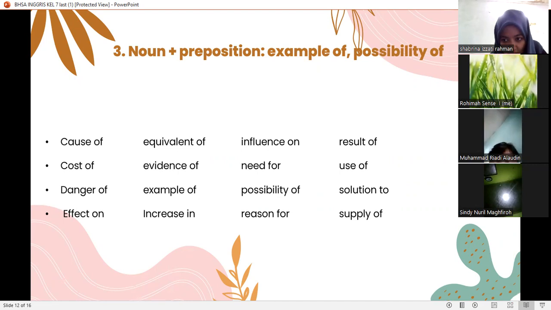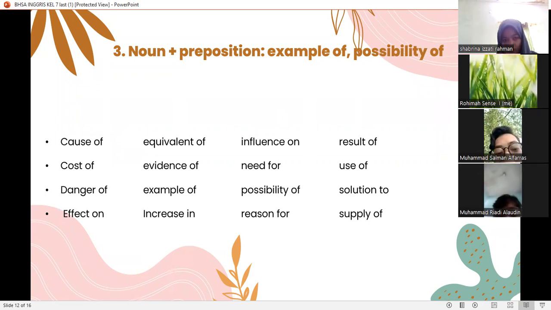Okay. 3. Noun prepositions, for example possibility of. Cause of, danger of, effect on.